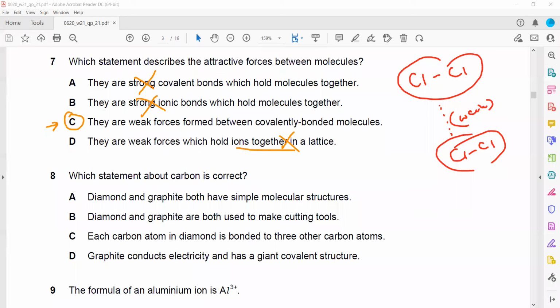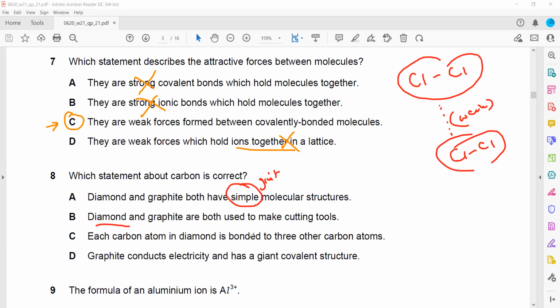In question 8, which statement about carbon is correct? Diamond and graphite both are simple molecular. That is wrong, because both are macromolecular giant structures. Diamond and graphite both are used to make cutting tools. No, diamond is used as a cutting tool, but not graphite, because graphite is soft and slippery.